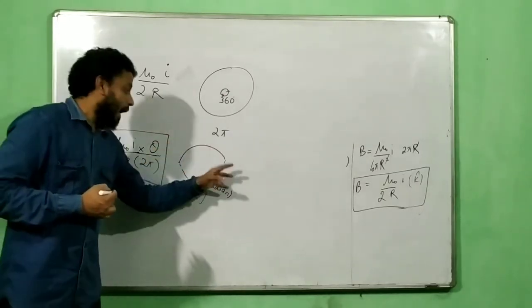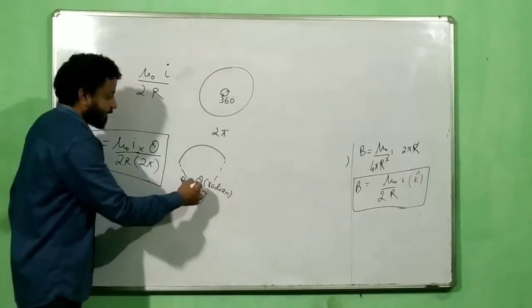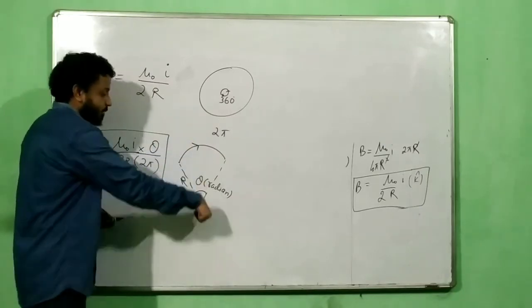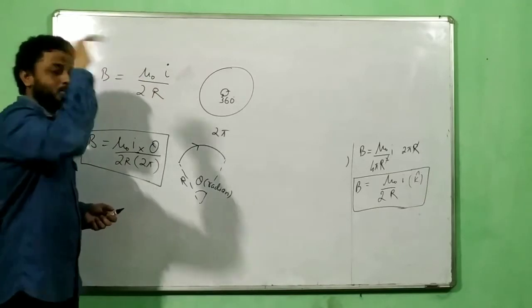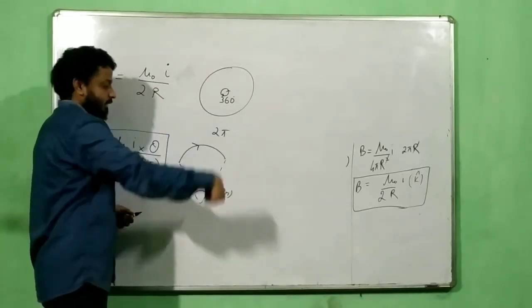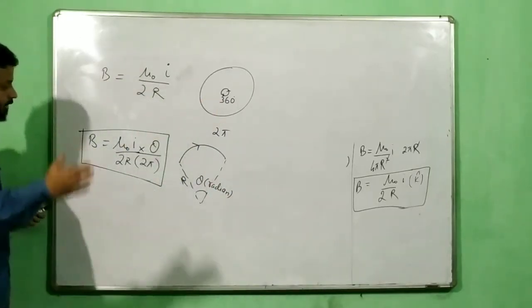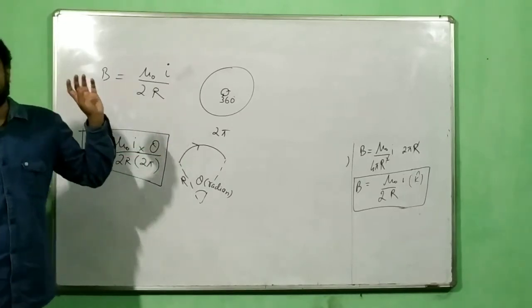So if I have an arc, I can find the field where this is my radius r and this is theta. Now if the current is in this direction, then field will be inside. If the current is in this direction, field will be outside. Use this rule which you learned in class 10 for the circular part. You just plot like this, inside field, plot like this, outside field, or apply Biot-Savart law, whichever way.